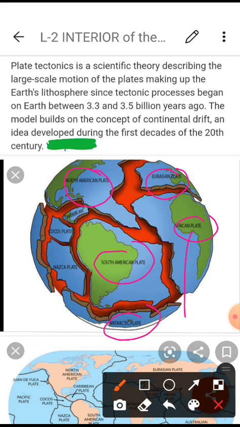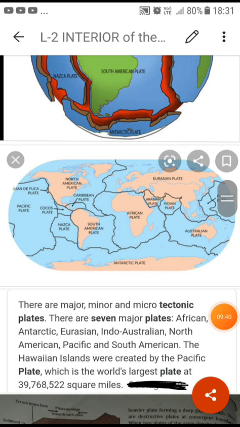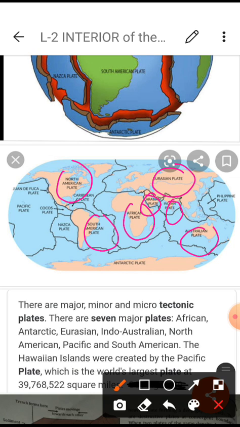You can see African, South American, North American, Eurasian, and then Indian and Australian. Like this we have 1, 2, 3, 4, 5, 6, 7 plates, taking Indo-Australian together under one name, and one is the Antarctic plate. So now we have the 7 tectonic plates.